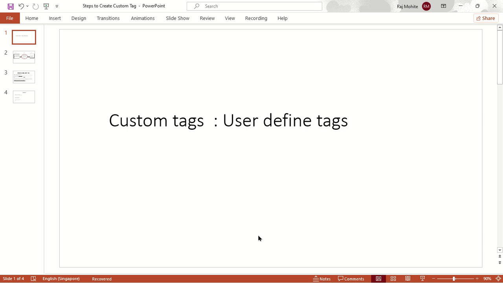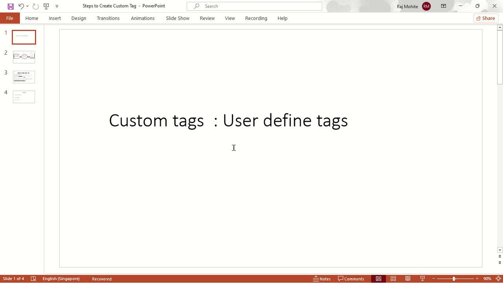So in today's session, we are going to see what are custom tags in Java. Basically, custom tags are nothing but user-defined tags which are used to define a functionality or an attribute depending upon the user declaration. Okay. So if we compare custom tags with HTML tags, we know that in HTML there are various types of tags. Suppose we consider a simple tag, that is h1 for heading.